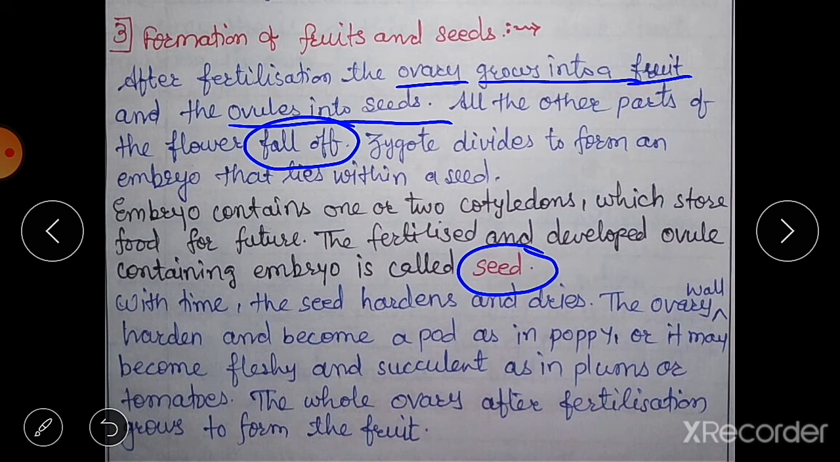With time the seed hardens. The seed becomes hard and dries. Then the ovary wall hardens and becomes a pod as in poppy, or it may become fleshy and succulent as in plum or tomatoes. We have seen different types of fruits. So the whole ovary after fertilization grows into a fruit. In this way we have seen the formation of fruits and seeds after fertilization.